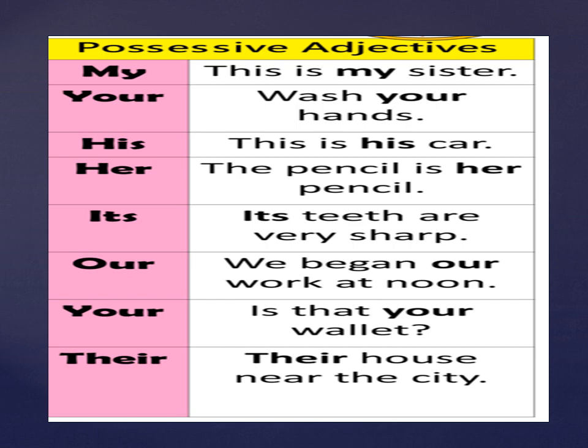Wash your hands. Your, that means it's talking about only your hands. It cannot be someone else. The hands belong to you. So your is a possessive adjective. This is his car. Whose car? His car. So that car belongs to him. It is his. So his is the word which shows possession or belonging. Such words which show possession are called possessive adjectives.